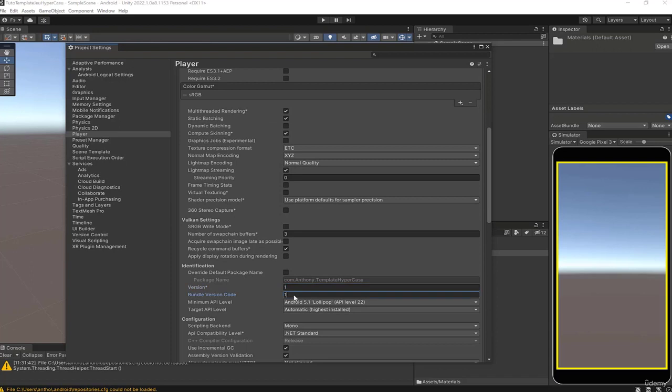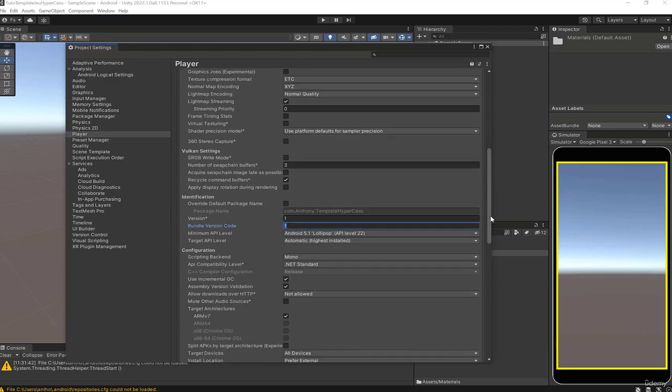Just checking the parameters, here we have the version, this is good, package name too, that's good, we'll leave it like that. The package name is important when you have published your game on Google Play Store, for example. This is what will be present in your URL, so of course you have to replace it with the name of your game, but we're only creating the template right now, so for now it's fine.